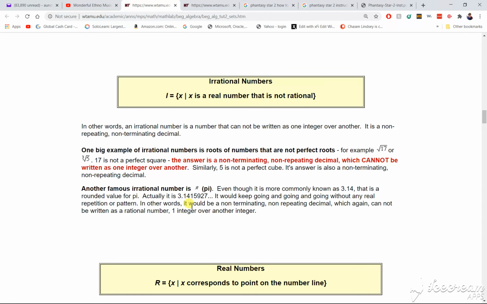In other words, it is non-terminating. It doesn't end. It is a non-repeating decimal with no pattern, which again cannot be written as a rational number, one integer over another.